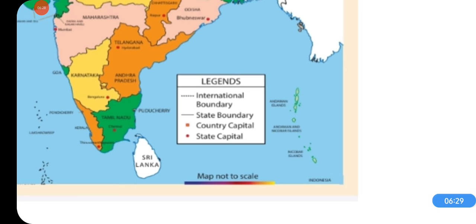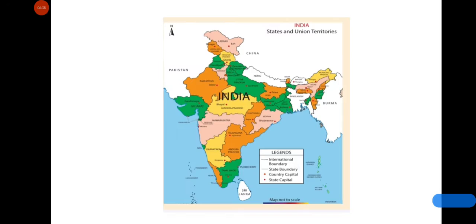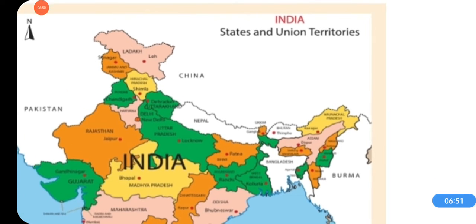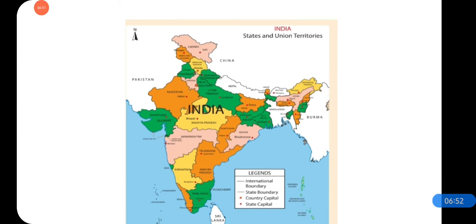From legends we can know that the dotted lines are showing the international boundary and the straight line is showing the state boundary. And how do you know that this is the map of India showing states and union territories? By reading this title. And we can know symbols from legends.